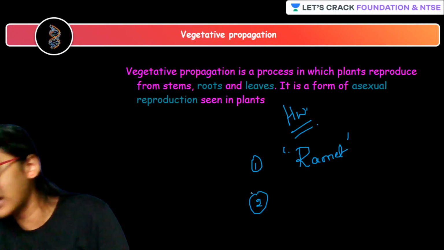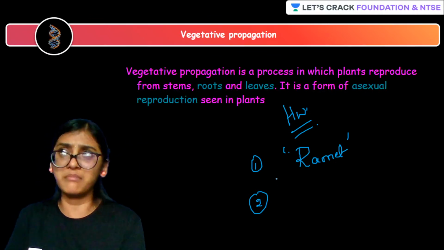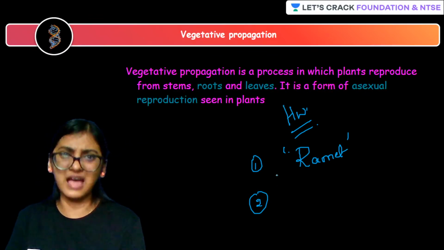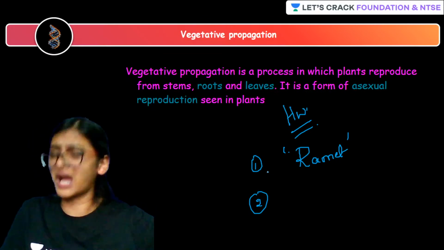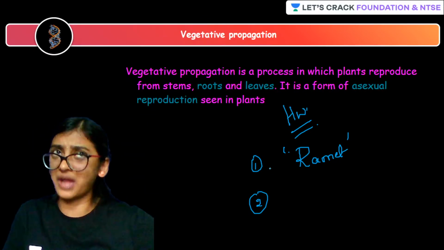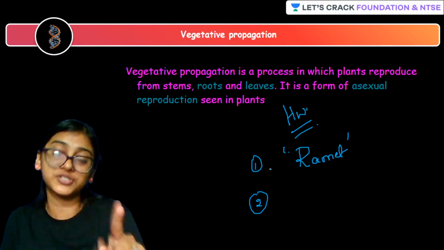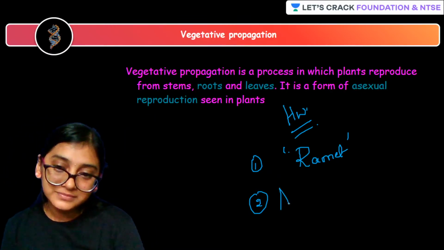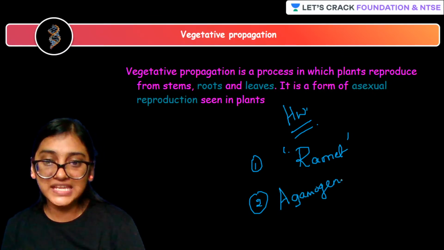Have you ever heard of Rama, Ram, Sam, right? Met, meet, but ramet? Gamete we have heard. But what is this ramet? I'm giving you some hint by this. And another question if you want: agamogeny.